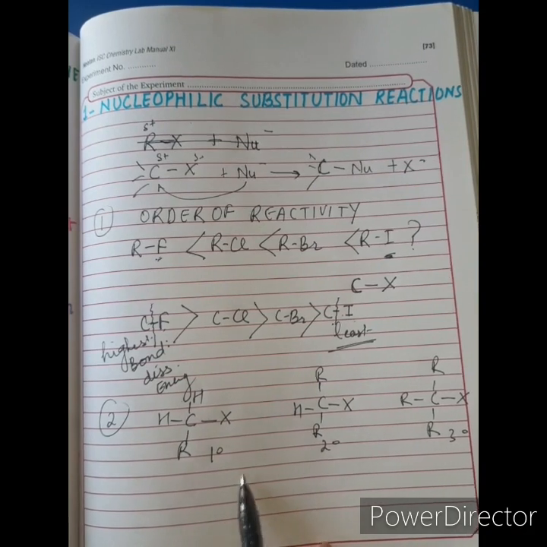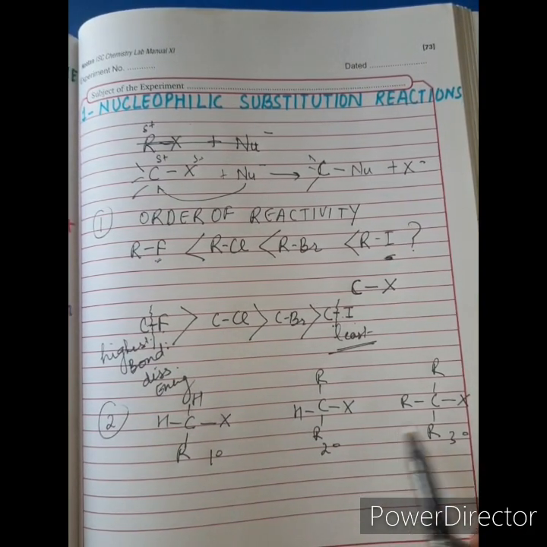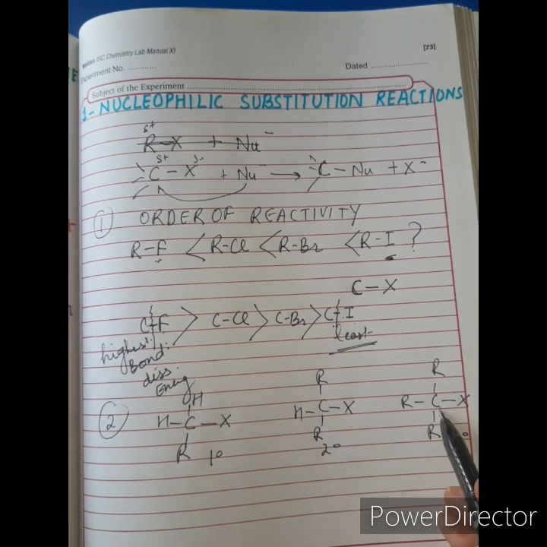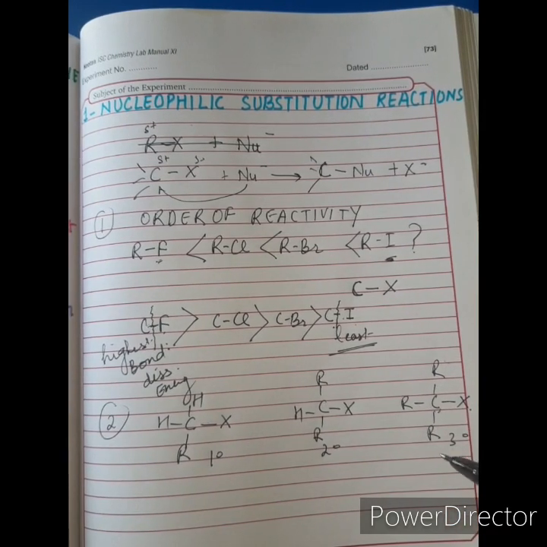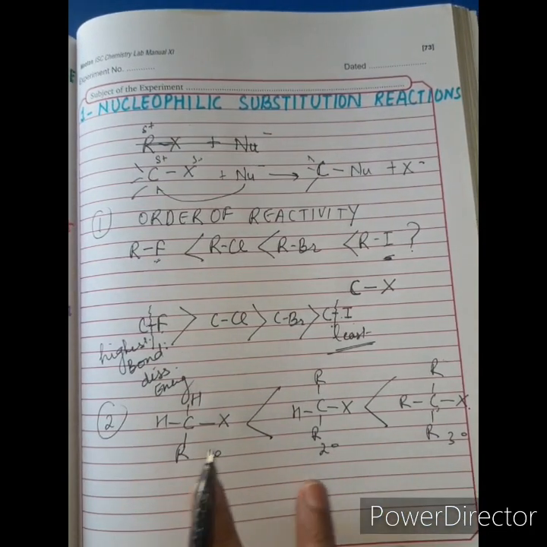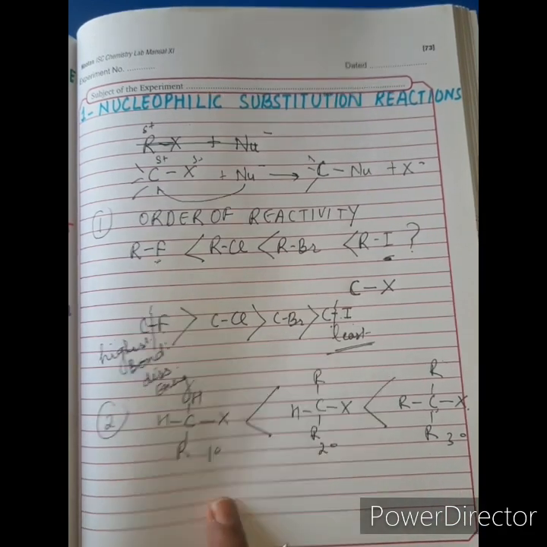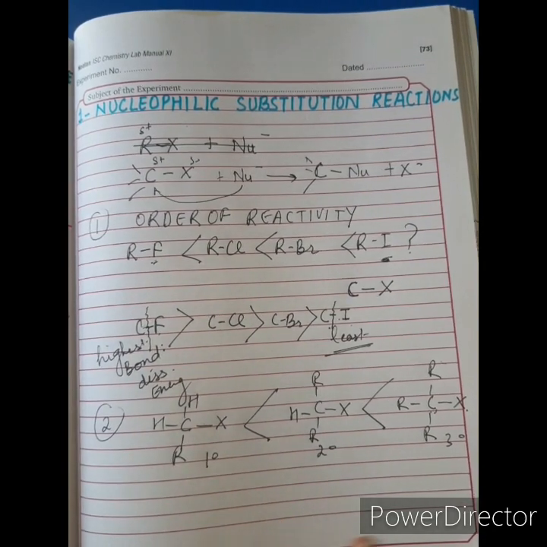In this case, students, remember, the reactivity of the haloalkane depends upon the number of alkyl groups present on the carbon bonded with the X. The higher the number of alkyl groups, the greater the reactivity. So in these kinds of cases, 3 degree haloalkanes are the most reactive and the least reactive will be 1 degree haloalkanes. I hope it is clear.